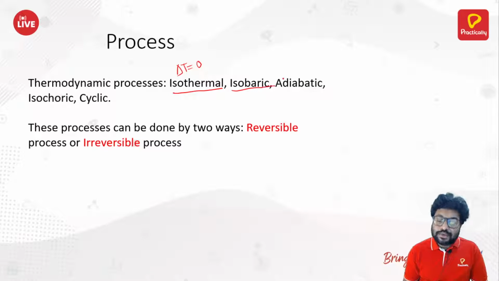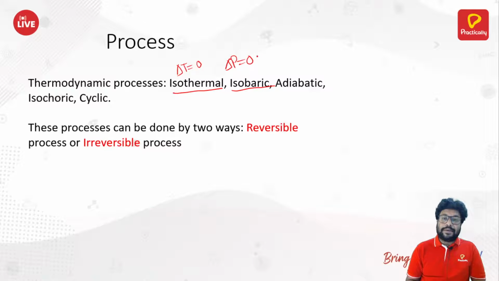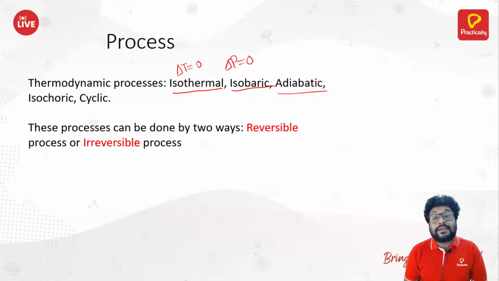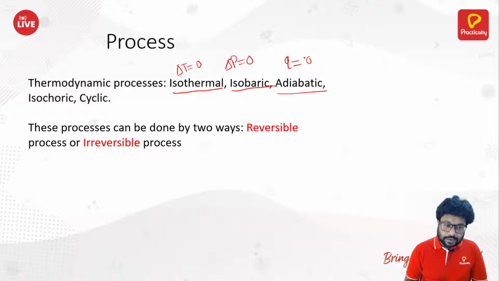Isobaric: the process carried out at constant pressure, that means ΔP = 0. The adiabatic process is carried out at constant heat, that means Q = 0.